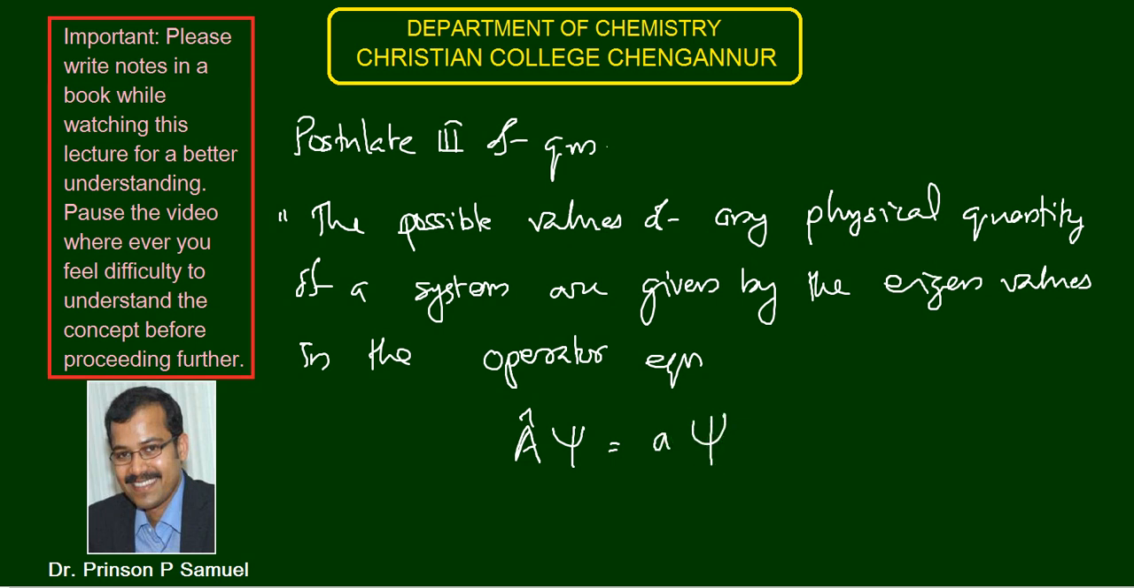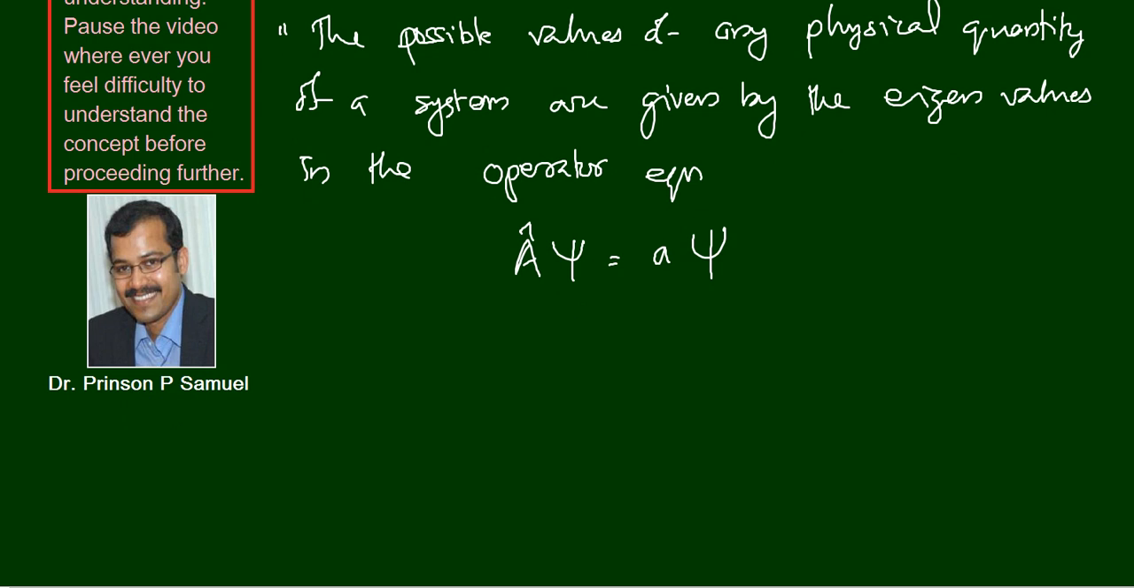Okay, what does it say? So the possible values of any physical quantity, for example, we want to measure the momentum of a microscopic particle. Okay, and this momentum of the microscopic particle can be measured many times.